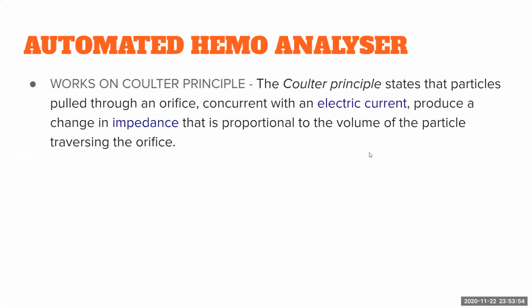And since the entire chapter on anemia relies on the lab investigation, just a bit on the automated hemoanalyzer. It works on the Coulter principle. Coulter principle is nothing but, we can imagine the hemoanalyzer to be a circuit. The circuit has a voltage passing as a current, resistance, and anode and cathode.